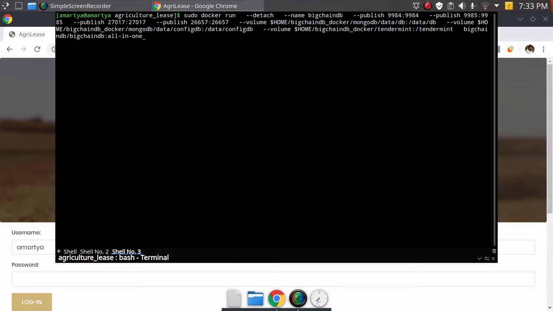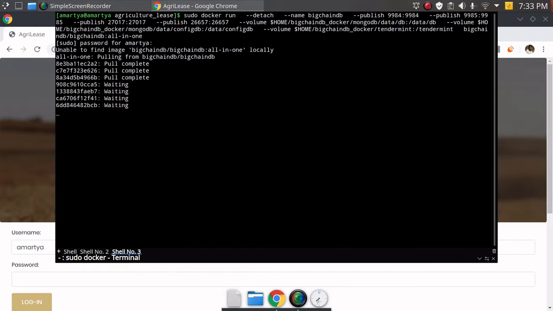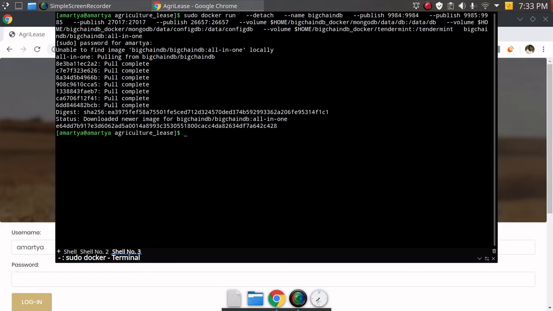It'll basically expose the ports 27017 and 26657, and it'll map the volumes of our home with the particular Docker container. Now, since it cannot find the image locally, it's going to download it from the internet and then build the Docker container and run it for us. So we can have the functionalities of registering assets and transferring them on the database using this Docker container. And since it can run on a Kubernetes cluster, it can be decentralized very easily. Done. So the Docker container is up and running.